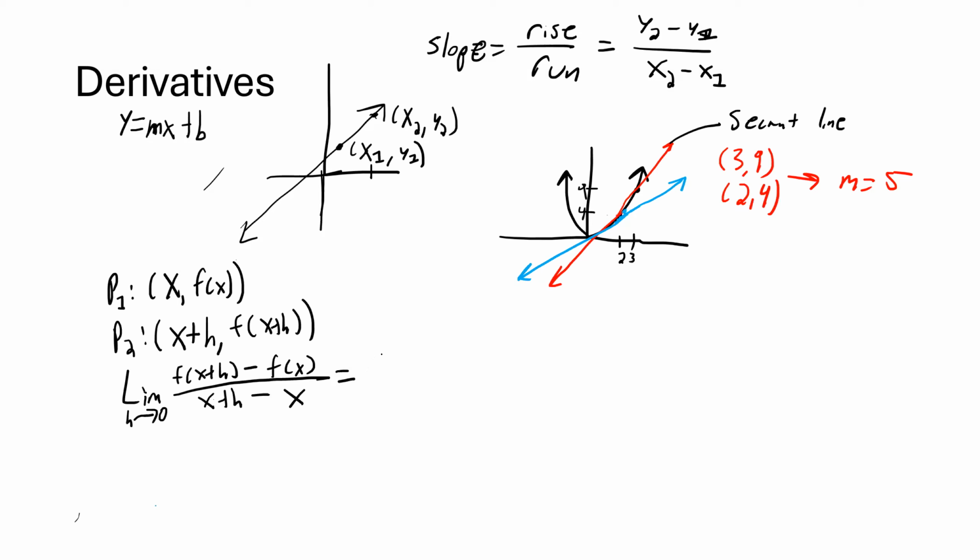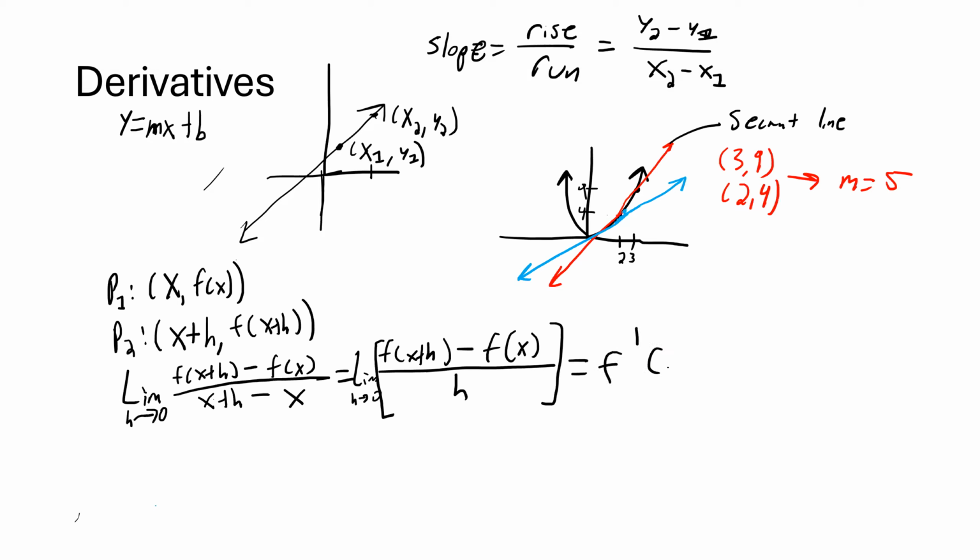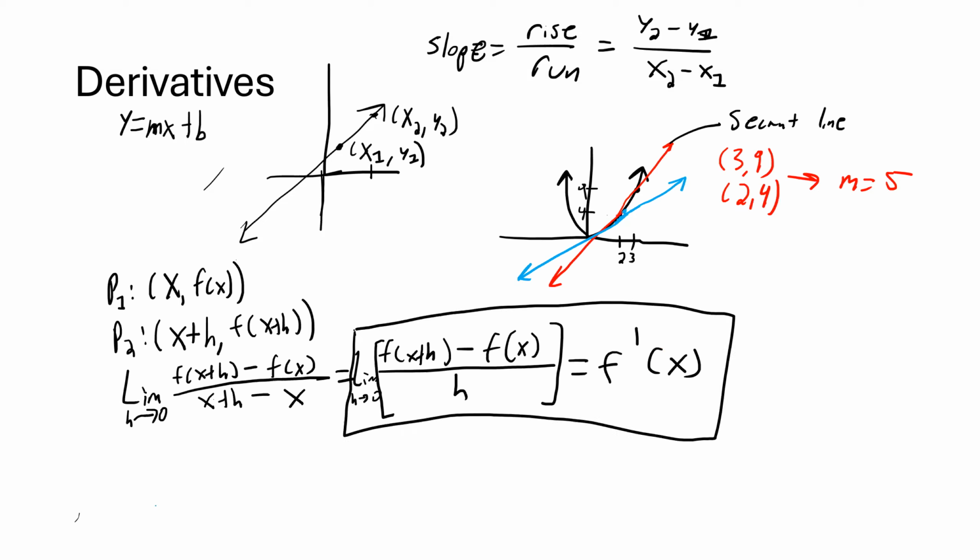This is equal to f of x plus h minus f of x, the same numerator, because we have no idea really what the form of f of x is. We just know it's a function. And then over h, the limit as h approaches 0 of this. And that is equal to f prime of x. And this is our definition of a derivative. This is a very, very important formula, but I like to think of it more just as a statement of logic, right? We're taking the rise over run, and then we're taking the limit of rise over run to get the slope.